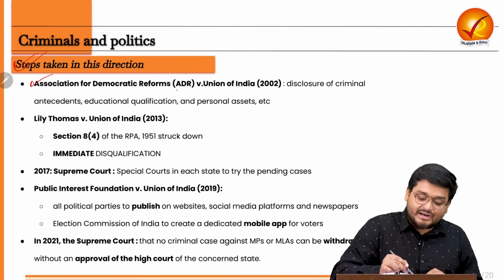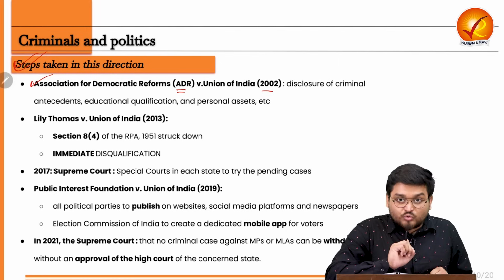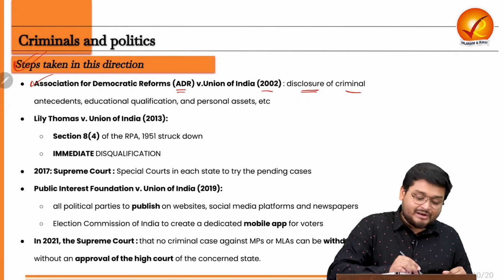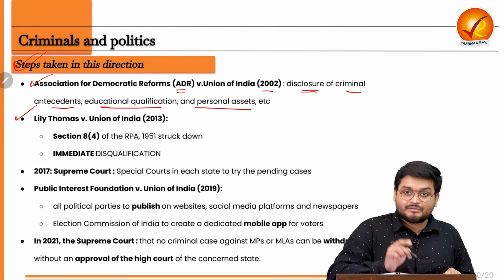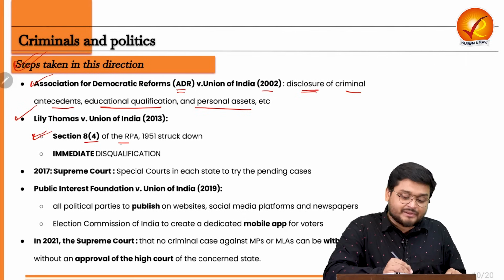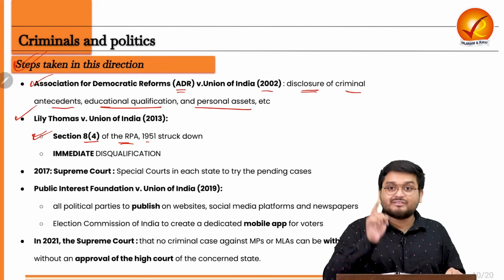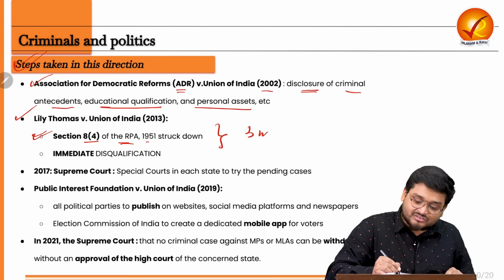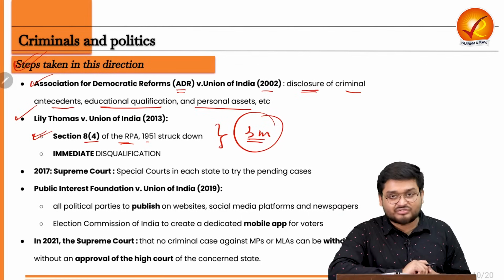The very first is ADR versus Union of India, 2002, when it told that the candidates, when filing nominations, must declare their criminal antecedents, educational qualifications, and assets. In the next case, Lily Thomas versus Union of India, Section 8 subclause 4 of the RPA was struck down as unconstitutional because it was against the right to equality under Article 14, because the 3 months period for filing an appeal was totally unconstitutional, right?